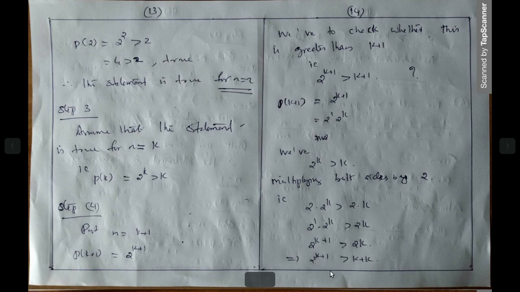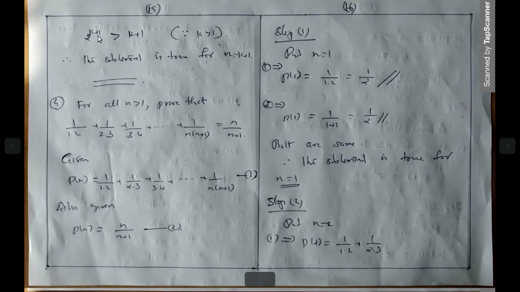So 2 raised to k plus 1 is greater than k plus 1, because k is greater than 1. So the statement is true for n is equal to k plus 1.